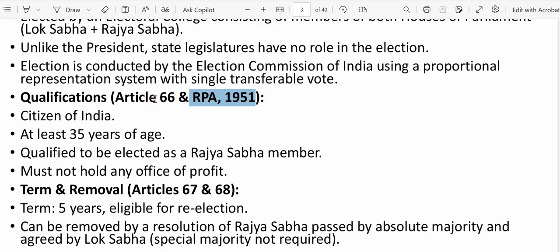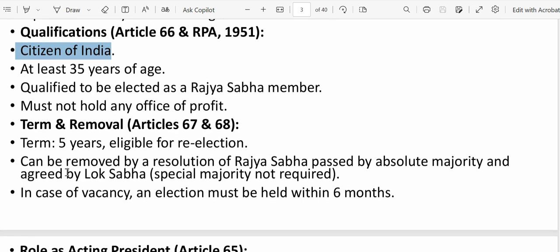So based on these two provisions, the qualification of the Vice President is that he or she should be a citizen of India, at least 35 years of age, qualified to be elected as a Rajya Sabha member, and must not hold any office of profit. So next we'll go to the terms and removal.